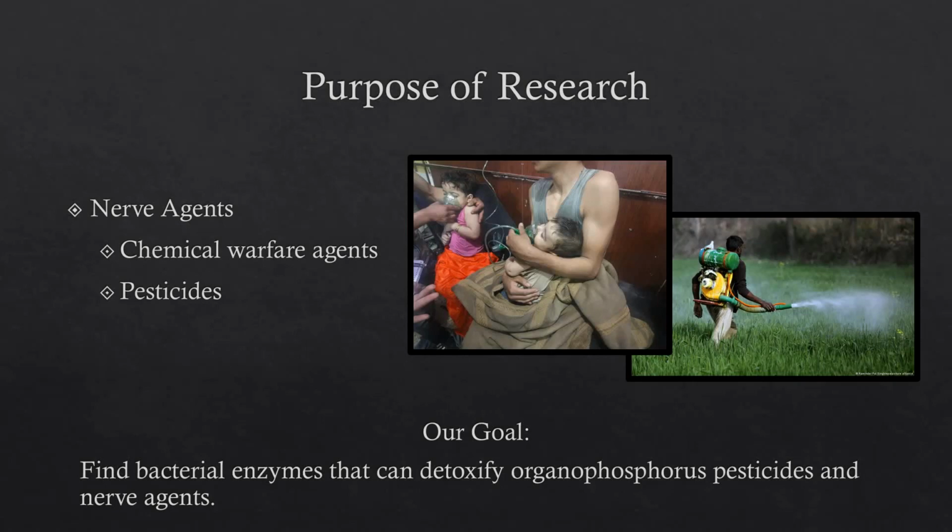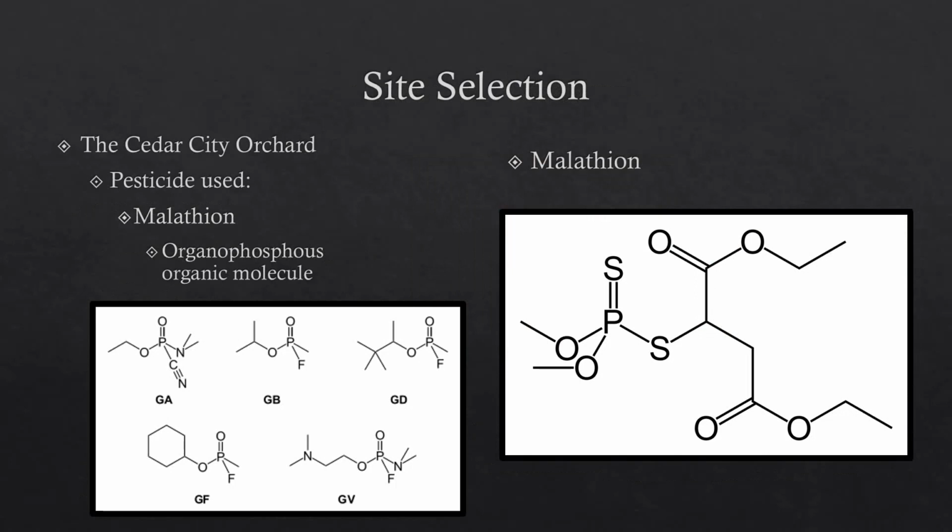For this research, our goal was to find bacterial enzymes that can detoxify organophosphorus compounds and thus nerve agents. We could use these enzymes to protect farmers from back spray, clean up pesticide spills, and protect soldiers and other personnel from terrorist attacks. To find such an enzyme, we ventured to Cedar City Orchard. The pesticide commonly used at this site is malathion. Malathion has this chemical structure as shown on the right. It possesses a phosphorus atom and resembles the structure of these common nerve agents.